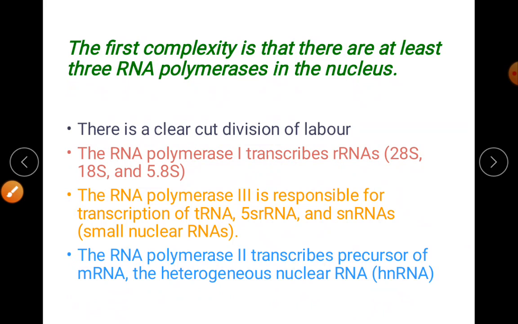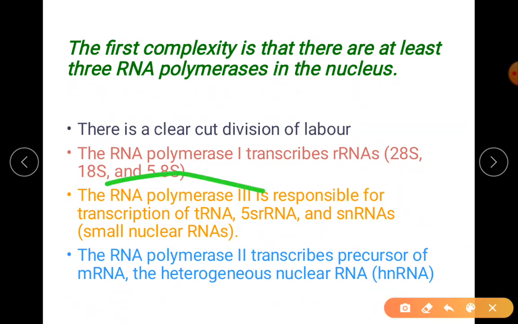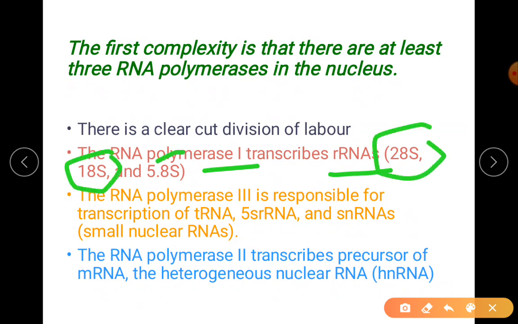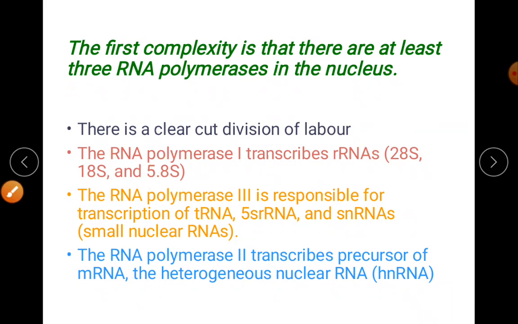So there are other polymerases which have their own work. RNA polymerase 1 transcribes rRNAs of different sediment units or Svedberg units. If you remember what is Svedberg, it is based on sedimentation.